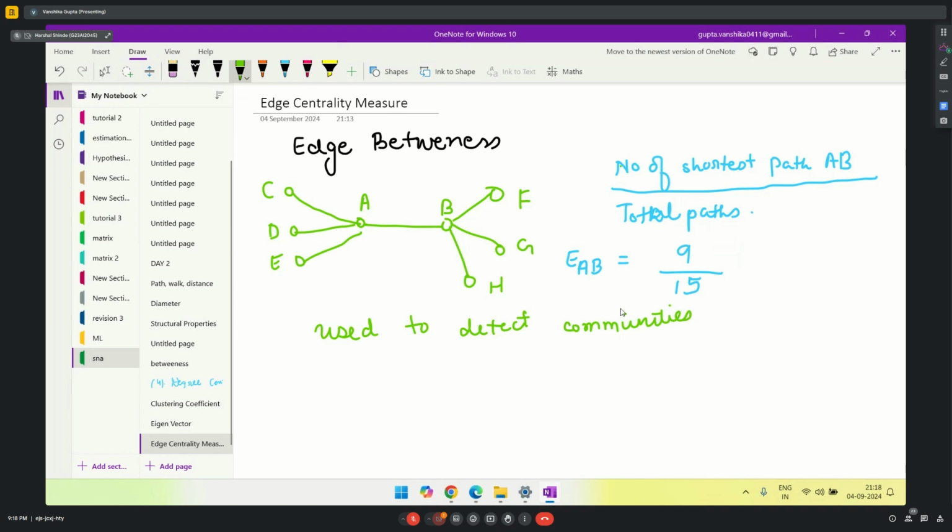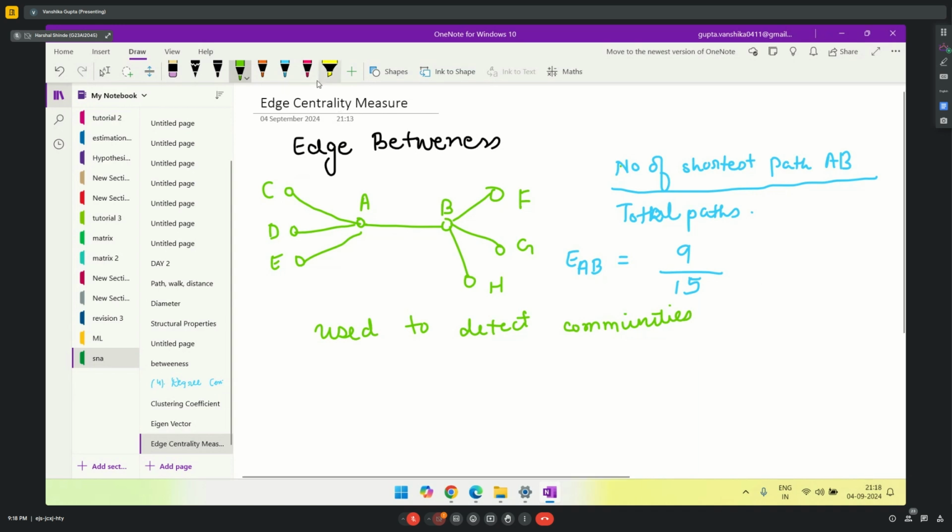By doing this process over and over, I will come to a conclusion where I can identify my different communities. The criterion for when to stop removing the edges is based on the modularity measure that Sir said he'll be teaching in coming classes. So we'll be discussing it at that moment.